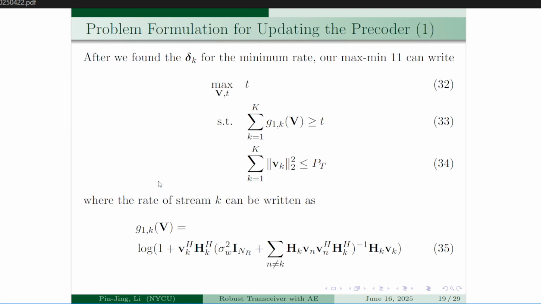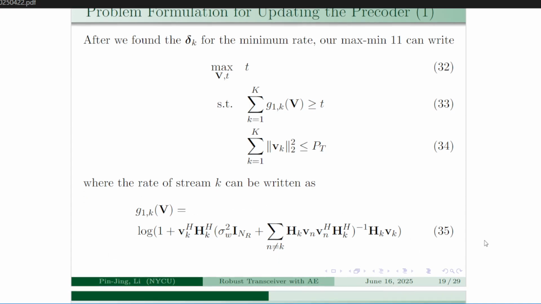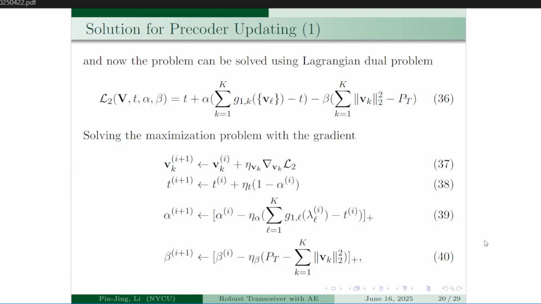So now, after solving the inner minimization problem, we can go back to our original problem and plug the optimal rate back in, the minimum rate we have by finding the corresponding channel mismatch. So now the rate is written as this. And we solve this problem by solving the Lagrangian using the gradient method. We can obtain the update equations for primal and dual variables from equation 37 to 40.